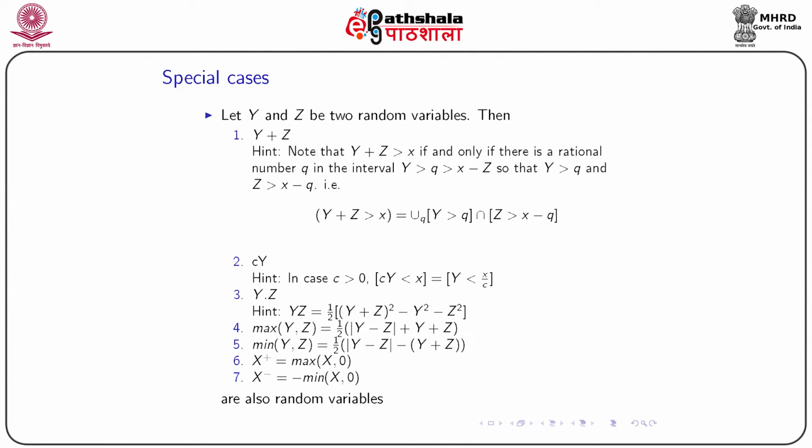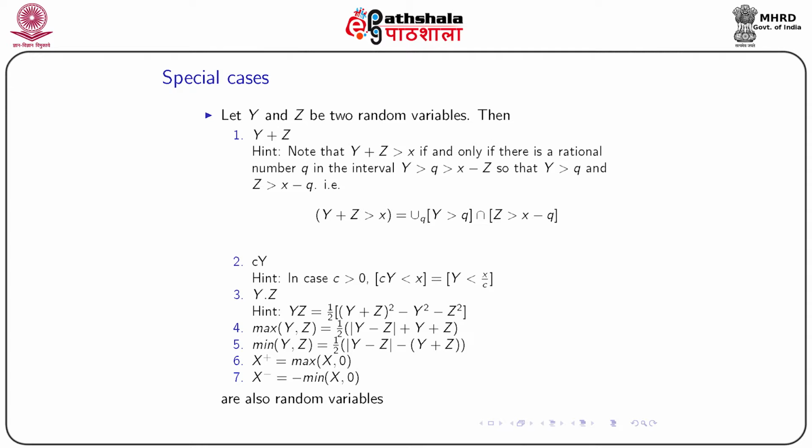Now note that y plus z greater than x, these two random variables, the sum is greater than x if and only if there is a rational number q in the interval such that y is greater than q and z is greater than x minus q. That is what we want to say: this set, y plus z greater than x, is